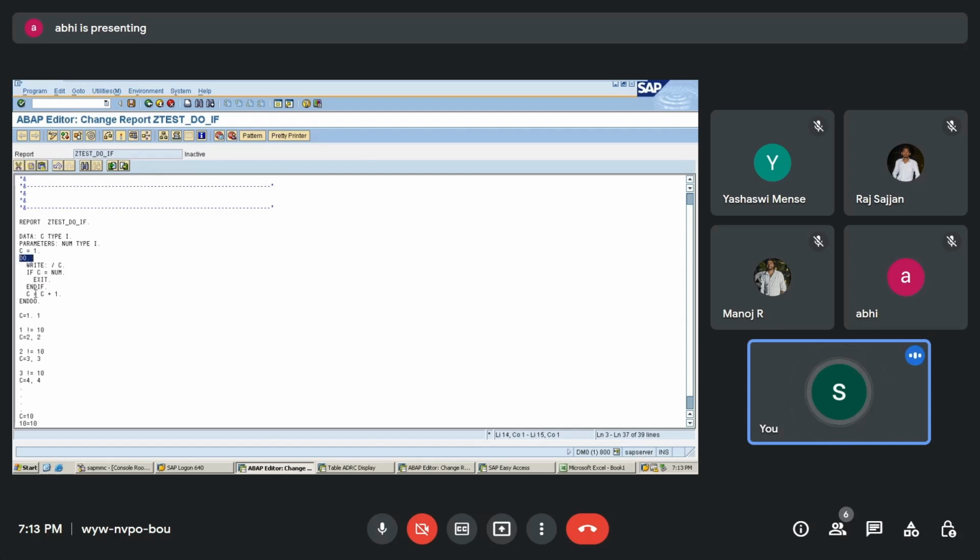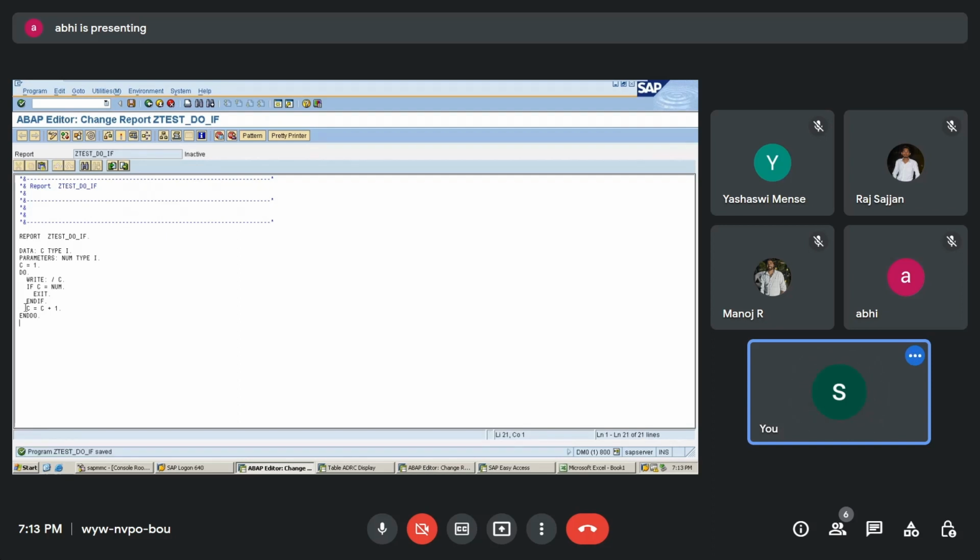Can you see here? This is loop. This is statement. If is statement, do is loop. So this is how it is used to exit whatever loop is there. So an infinite loop can be exited using if conditions. I'll just execute this and show you how it is going to work.